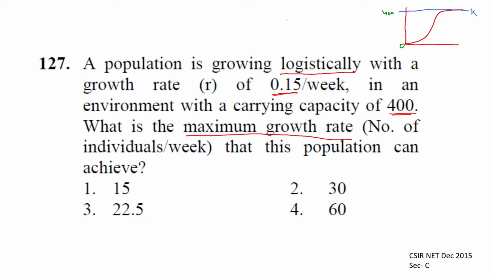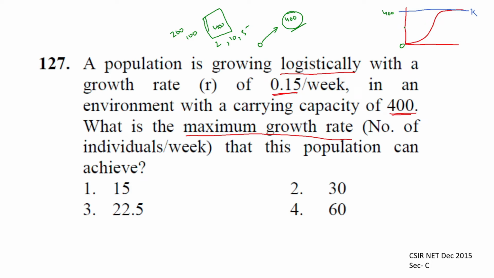Let's say there are 400 individuals acquiring a particular resource. Going from 0 to 400, the growth will lower once it reaches around the highest strength. Let's say you're talking about taking in students in a class. If the strength of the students is 400, then in the beginning I might take 200 students, 100 students, but once I reach the outer limit, around 400, I'll reduce the intake. So I might take 2 students, 10 students, or 5 students, like that. So the growth of the population will decrease as it goes nearer to the carrying capacity.